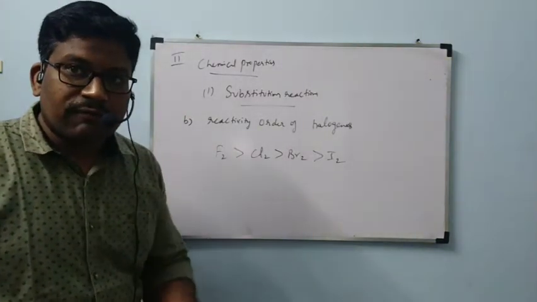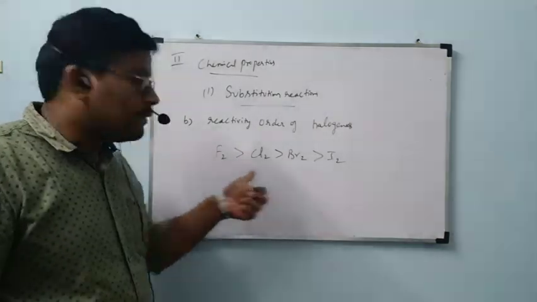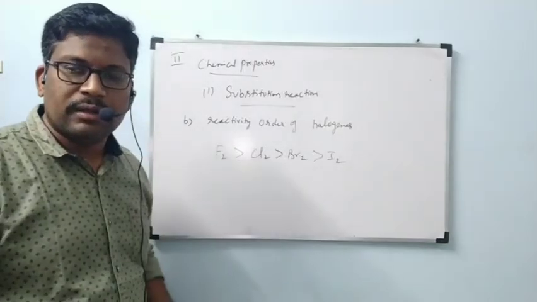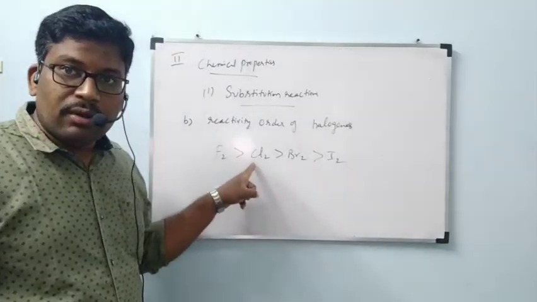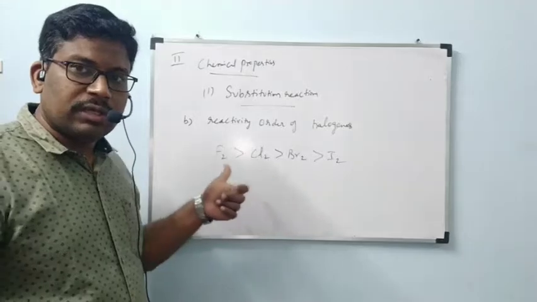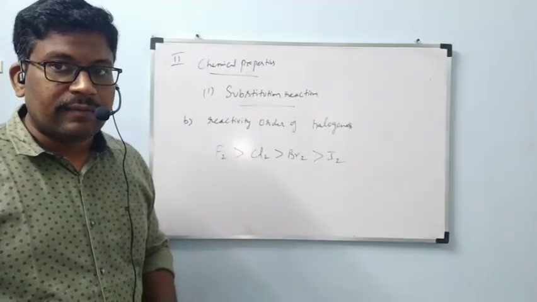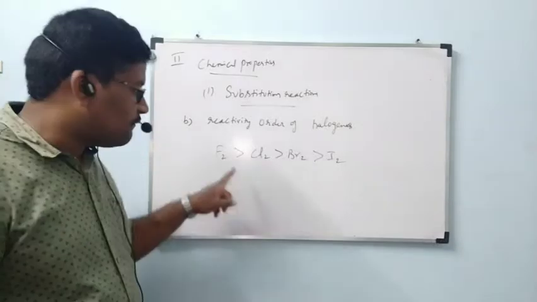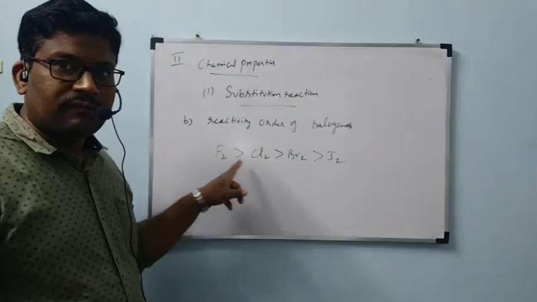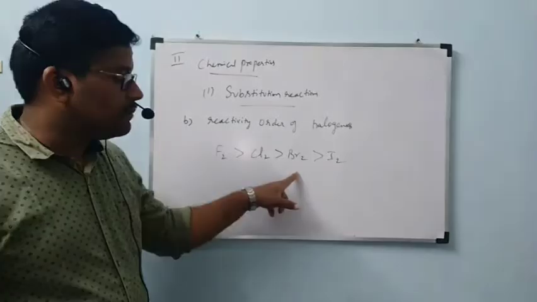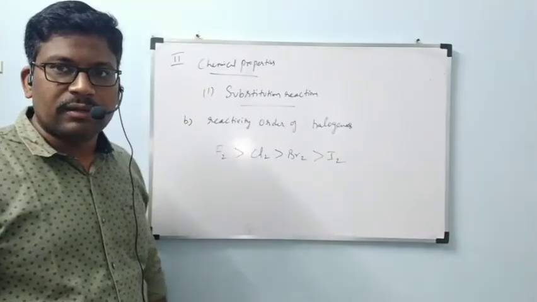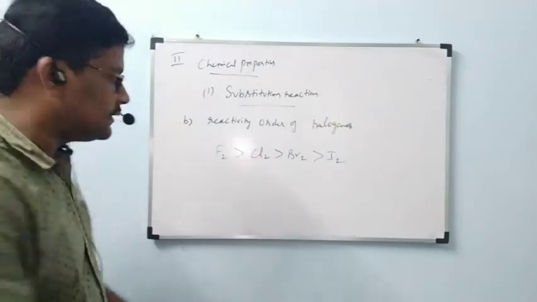Instead of chlorine we can take fluorine, bromine or iodine also. Anything we can take. But which one will undergo reaction easily? Fluorine. After that chlorine. After that bromine. After that iodine.